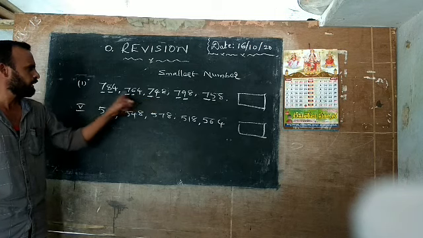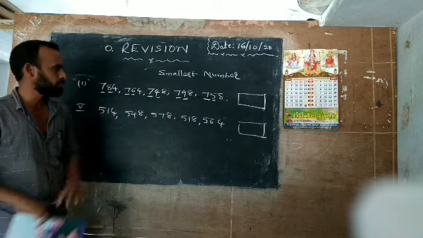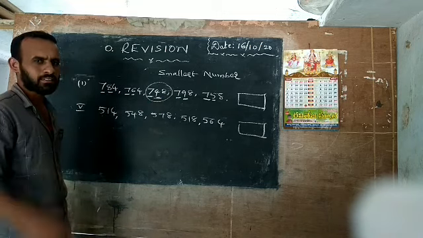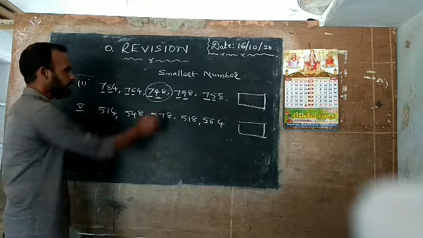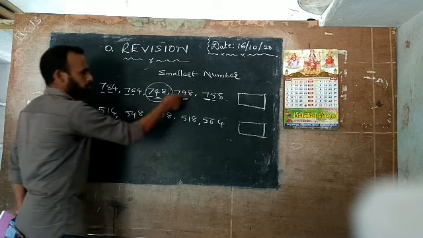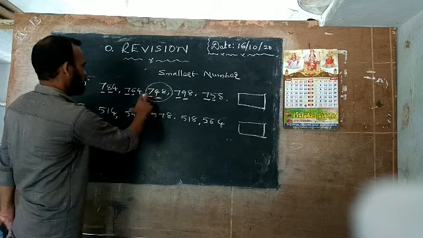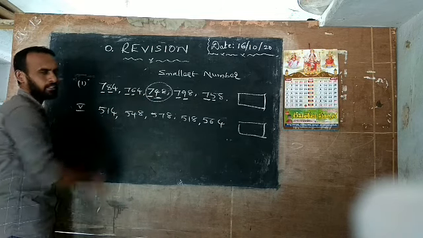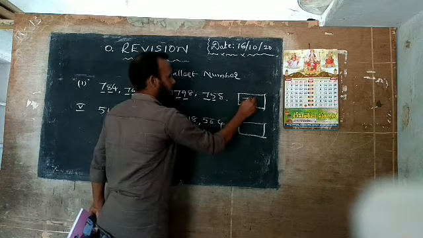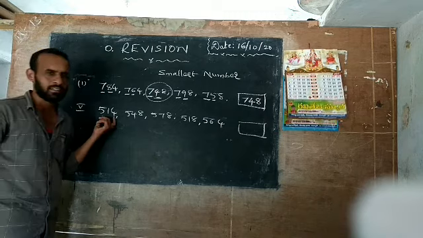4 is least. Why? Because here 8, here 6, here 9, here 5. Which one is least? This 4 is least. So what is the least number? Least means smallest number. Which one is the smallest number here? 748. Why? Because the hundreds place has the same value, that's why you go to the tens place. Here in the tens place, which one is smallest? 4 is the smallest. That's why in this group the smallest number is 748. Understand? Like this you go and find the answers.